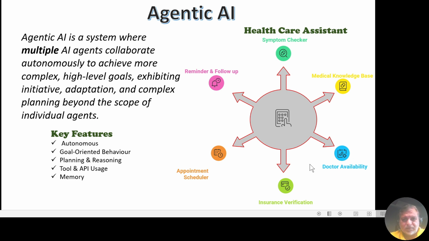Memory, which is basically a long-term memory for these agentic AI, remembers past actions, context, and user preferences to make better future decisions. Example, now knowing you prefer evening flights, it will always apply that preference while doing your bookings. Next one is adaptability and learning.